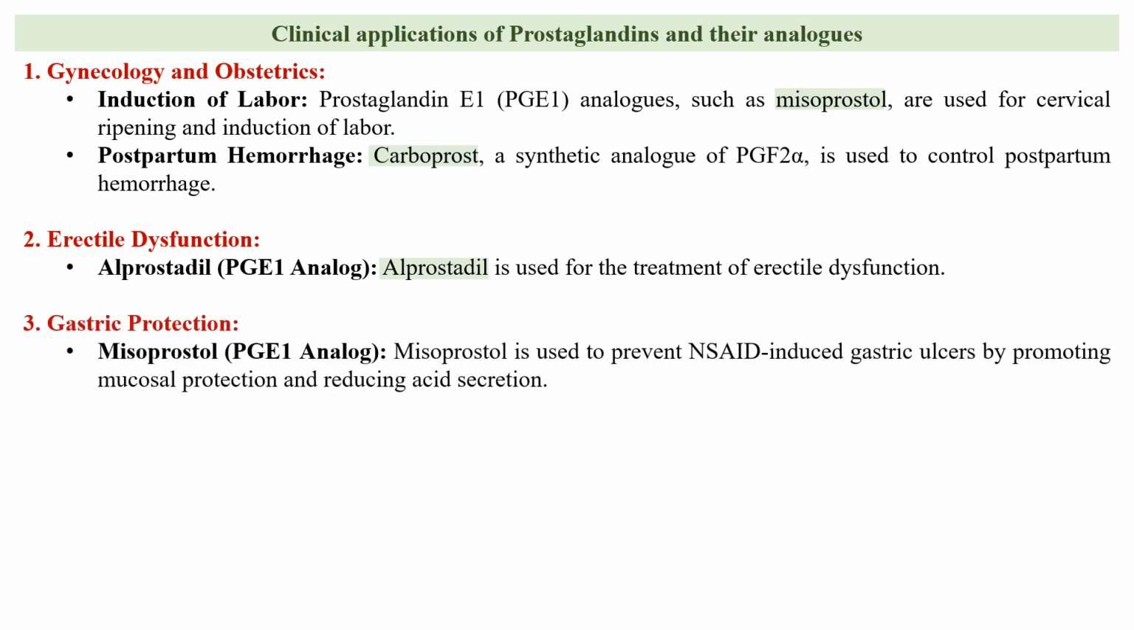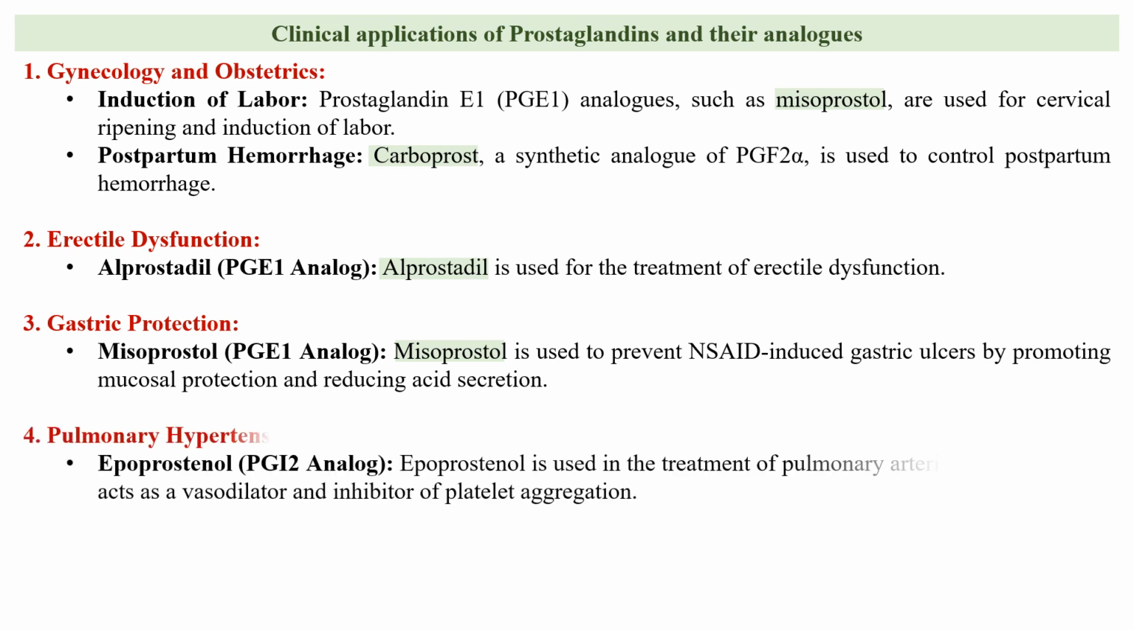Next is gastric protection. So misoprostol, a synthetic analog of prostaglandin E1, is used to prevent the gastric ulcers induced by the NSAIDs, non-steroidal anti-inflammatory drugs. It helps to maintain the protective mucous lining of the stomach and reduces the acid secretion.